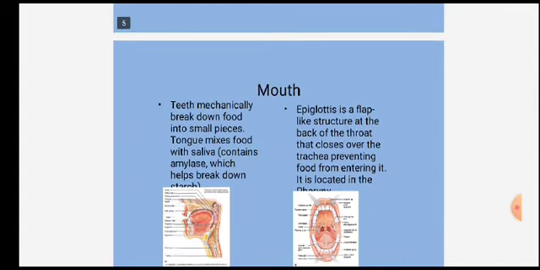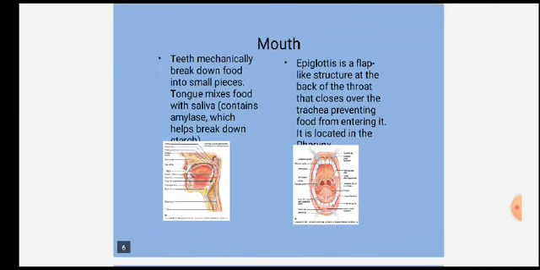What about the mouth? The mouth consists of different parts: the teeth, the buccal cavity, the upper lip and the lower lip. The teeth mechanically break down the food material into small pieces. Then in the mouth there is a tongue.